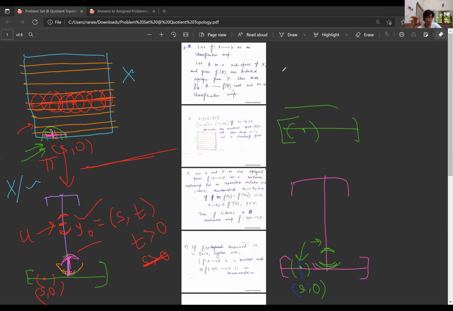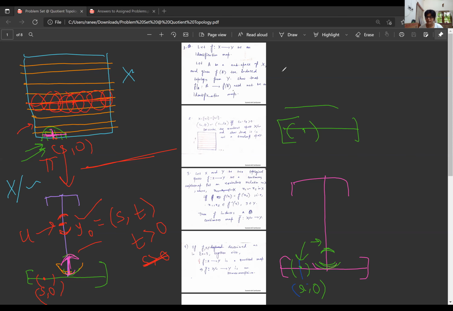Remember, we are quotienting it and we are making this X mod the equivalence relation, the quotient space, right? Under the quotient, X mod the equivalence relation, we are inducing it with the quotient topology. The moment we have X mod the equivalence relation, we have the quotient topology on it. So for it to be a quotient topology, this map pi should be a continuous map, and this will be open here if and only if the inverse image of this will be open there.